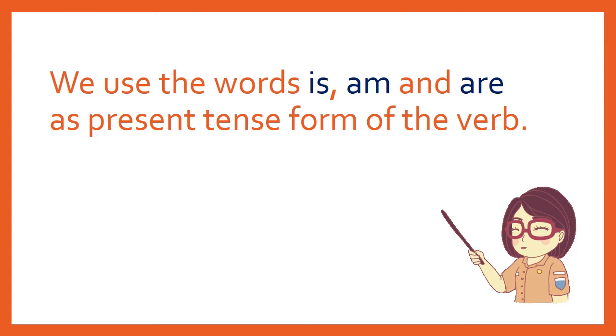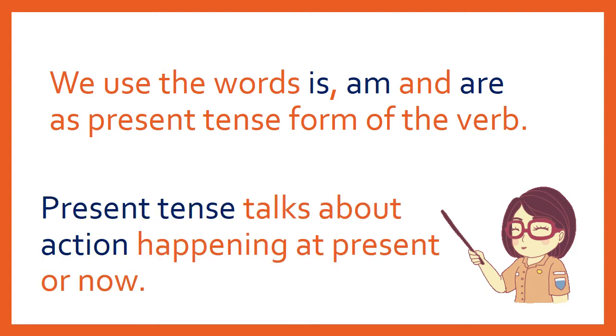So, is, am, and are also verbs and we use them in present tense form. What does that mean? Present tense talks about action happening at present or now. Any action that happened or is going on at the present moment is called present tense.